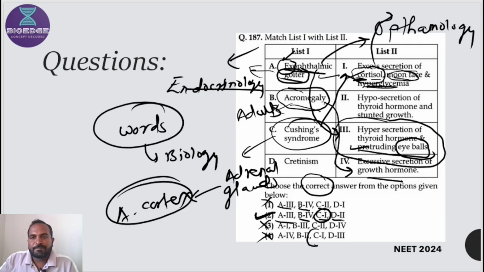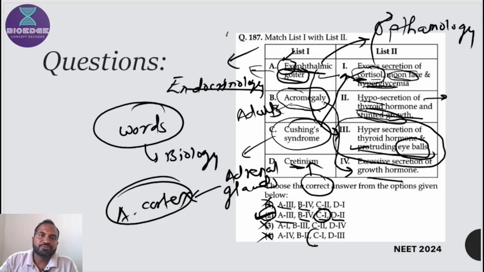And D second would always be correct. Just confirm: cretinism results from hyposecretion of thyroid hormone and stunted growth. So hypothyroidism results in cretinism, and it results in stunted growth in a newborn baby. That's why the correct option is the second option.